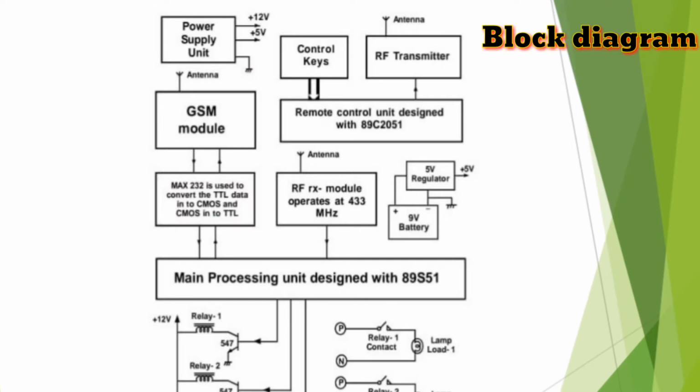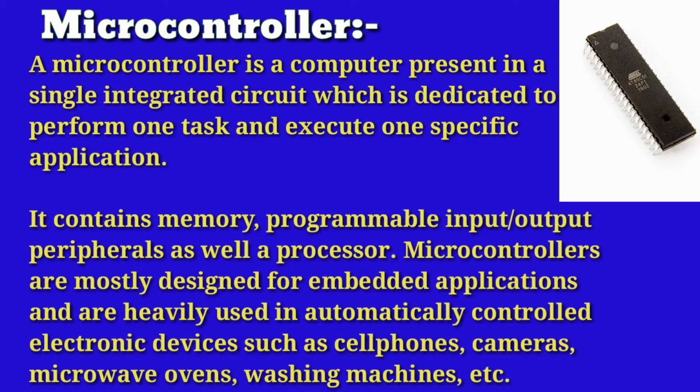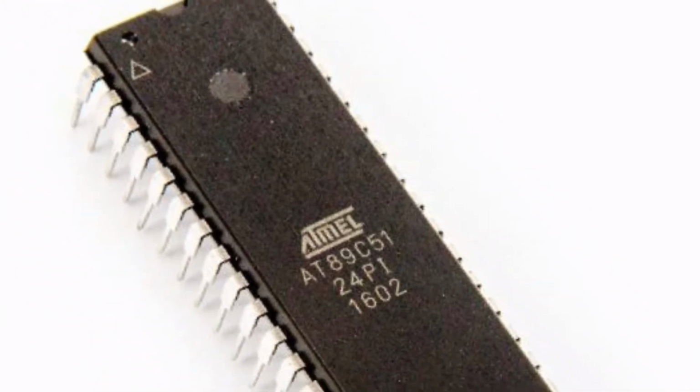The block diagram is as shown in the figure: a 5 volt regulator and 9 volt battery power supply, GSM antenna, receiver, transmitter, both we are using, and relays. 3 relays are connected to the main processor, the microcontroller 89S51. A microcontroller is an integrated circuit designed to govern specific operations in embedded systems. A typical microcontroller includes a processor, memory, and input-output peripherals on a single chip.